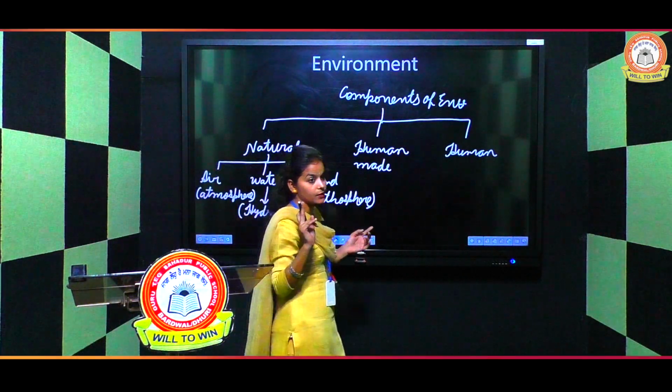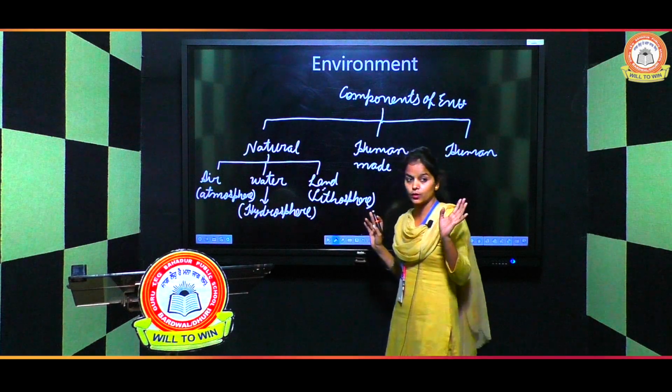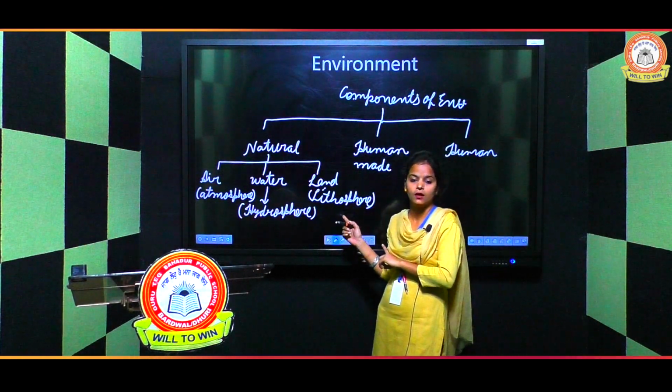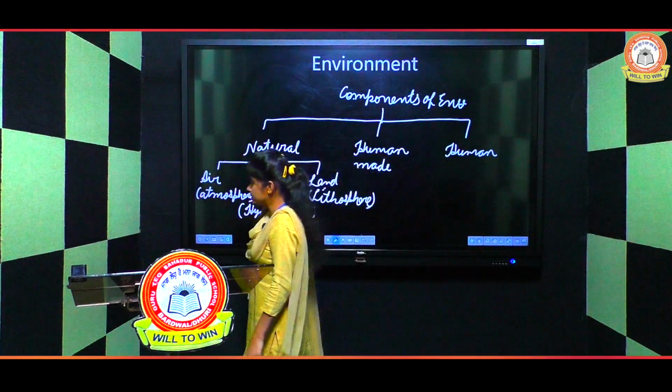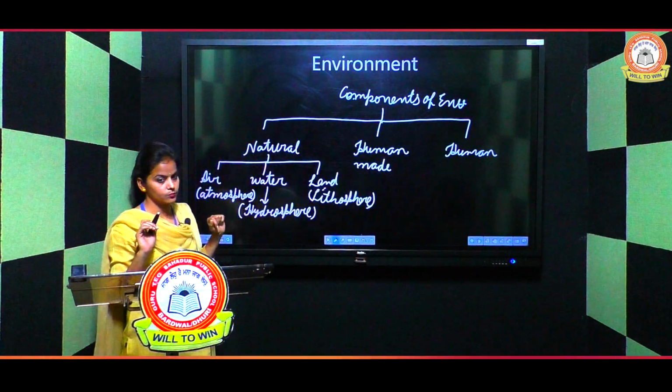Minerals are a very important and valuable thing, also provided by the lithosphere. So these are the 3 main parts of the natural component.